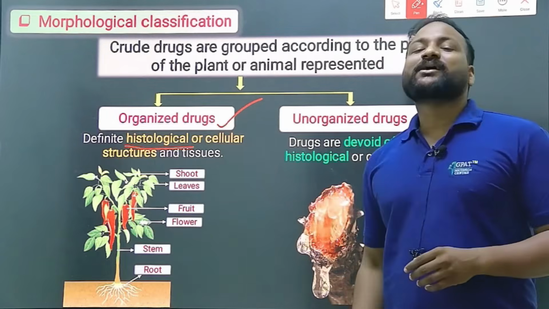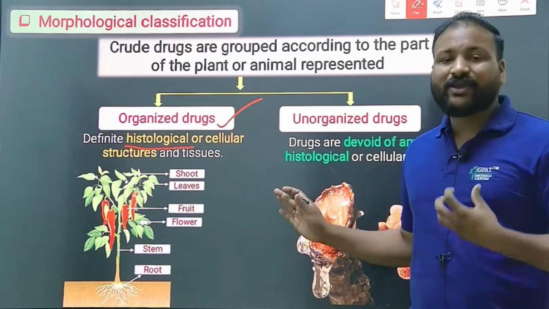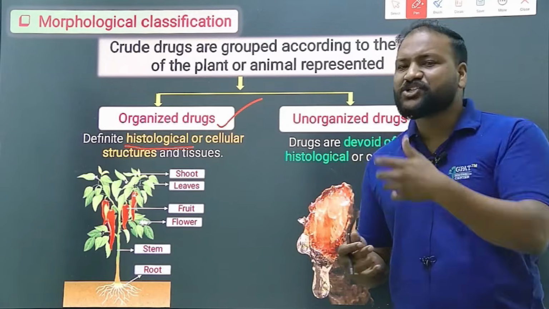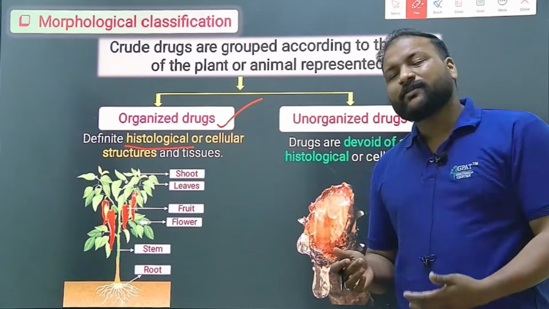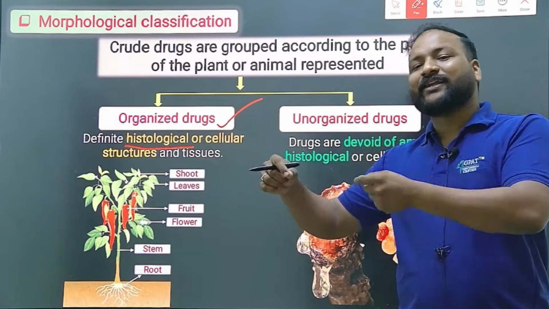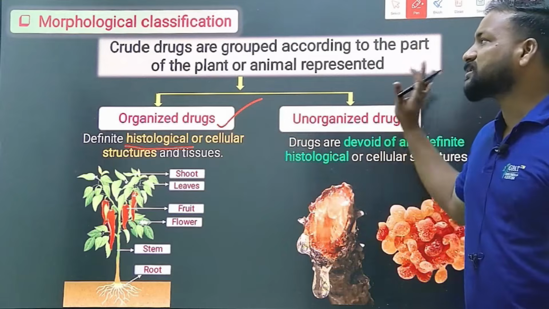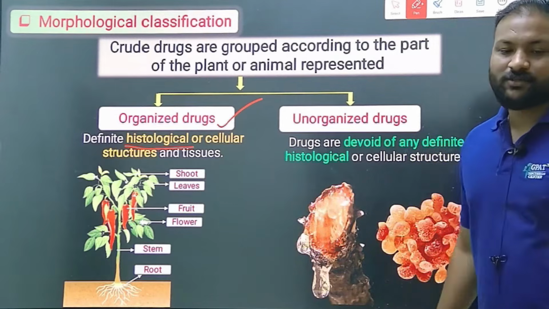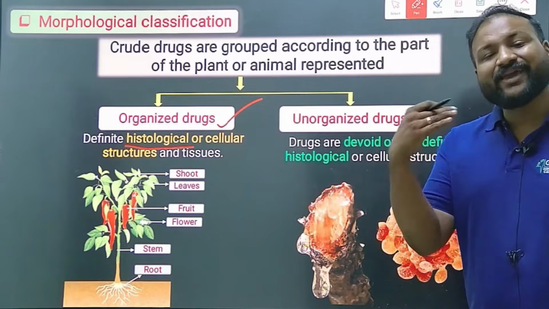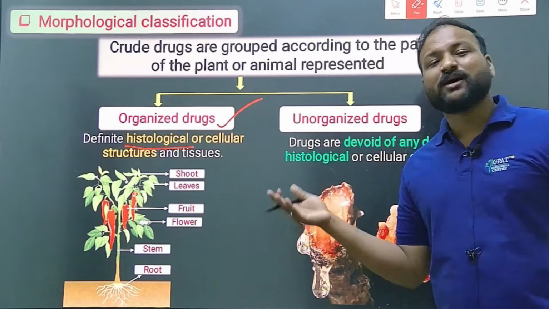I'll tell you an example. Leaf is an organized drug, whereas an extract or latex, dried juices, milky gum exudates, all these come under the unorganized drugs, which means the plant secretions, extracts, or dried juices. Whatever it may be, if it does not contain cells, it can simply be considered an unorganized drug. You can see here resins, latex, acacia gums, benzoin, all these come under the unorganized drugs.